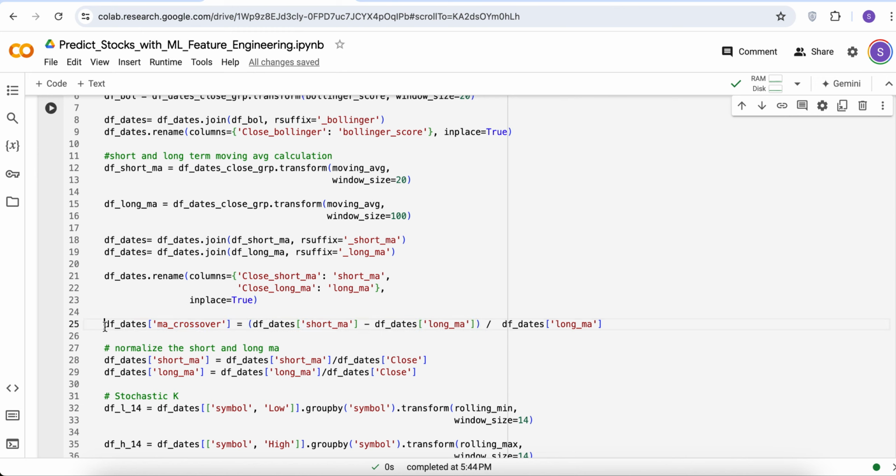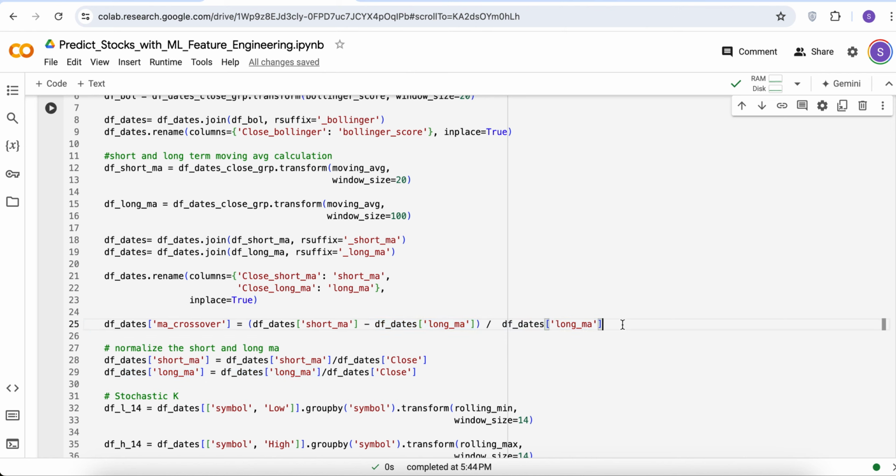One thing I do want to point out here is that we divided by the long-term moving average because we want to normalize many of these values. We're not going to look at Apple always. We're going to look at multiple stocks, and each stock symbol and day will be its own trading example. So we do want to normalize a lot of these features.